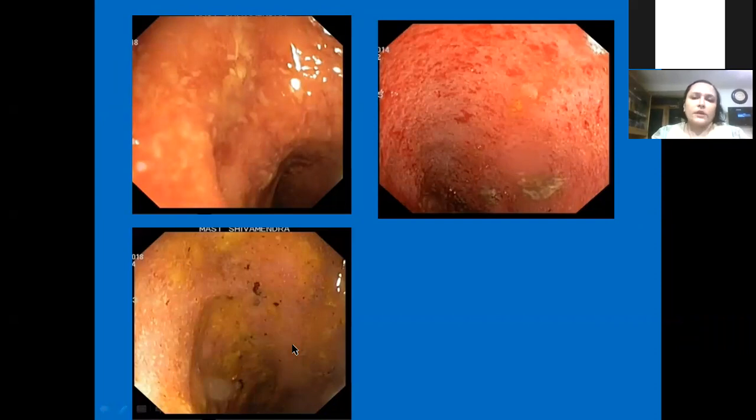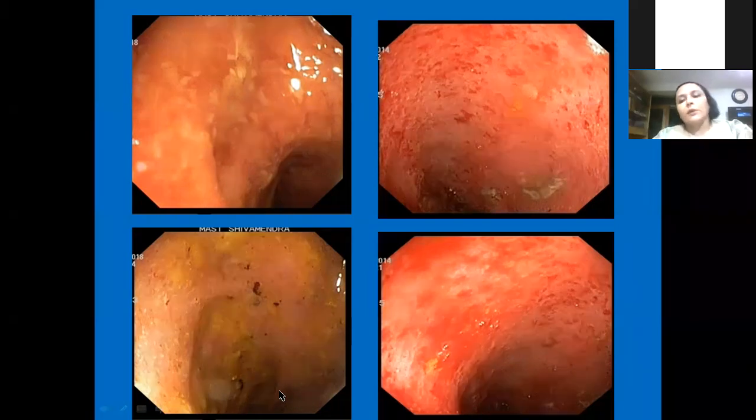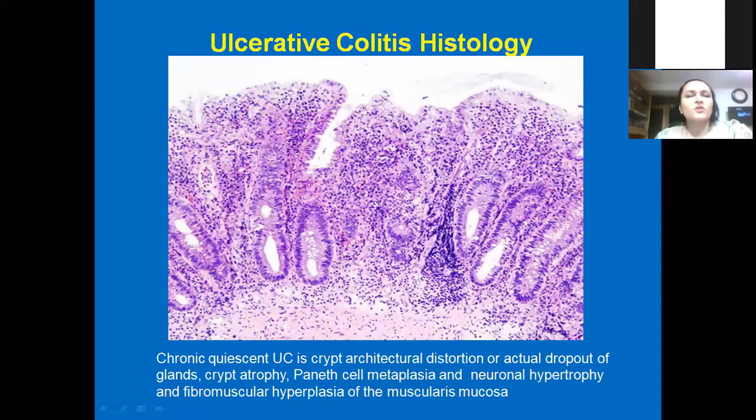This is ulcerative colitis. But if this kind of inflammation is patchy, present in one place, but then again not there, and then again present after 4-5 centimeters, then it might be Crohn's colitis. So this is typical ulcerative colitis histology.